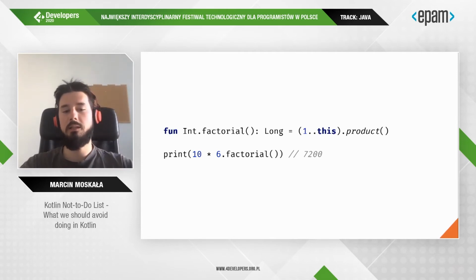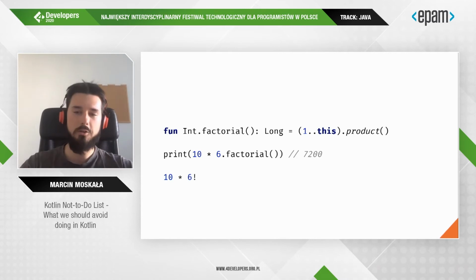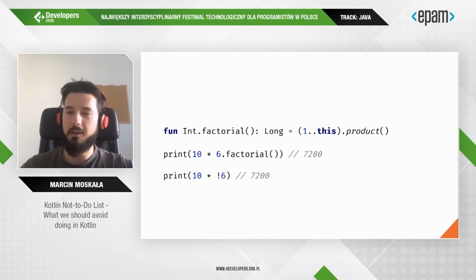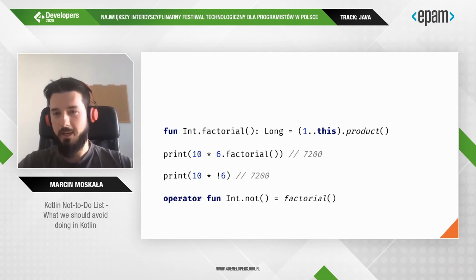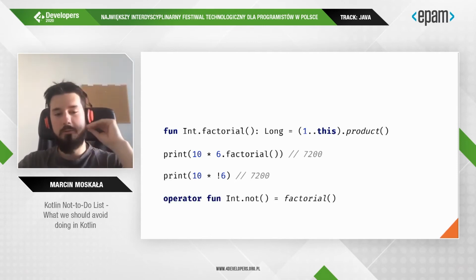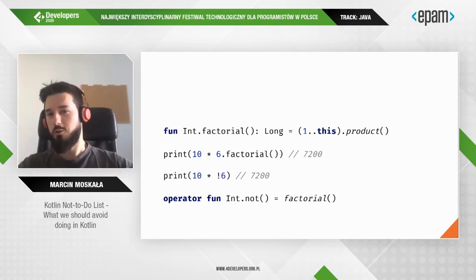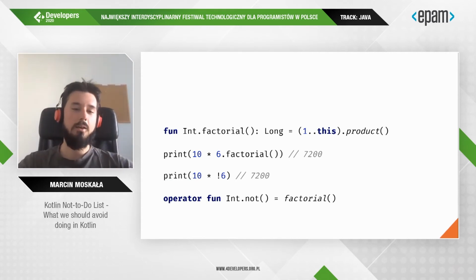But someone noticed that this is not how we write factorial in mathematics. In mathematics, we write factorial using an exclamation mark. And we cannot implement it in Kotlin exactly, but if we make a small modification and allow this exclamation mark at the beginning, we can actually do that. To do that, all we need is a not extension function. Not extension function on Integer, as its name suggests, should not be used like that,